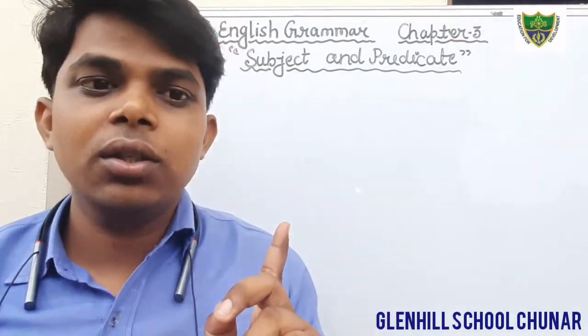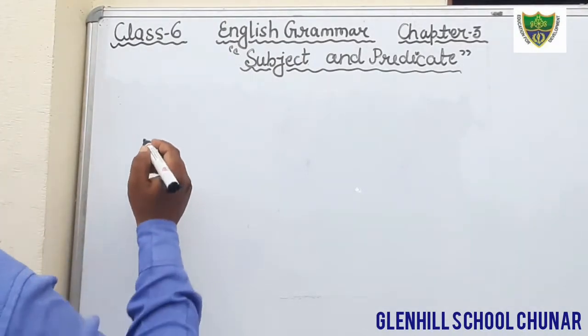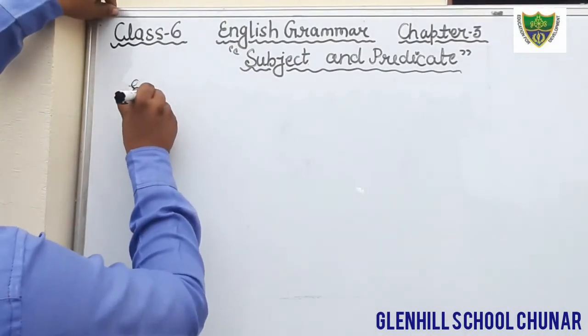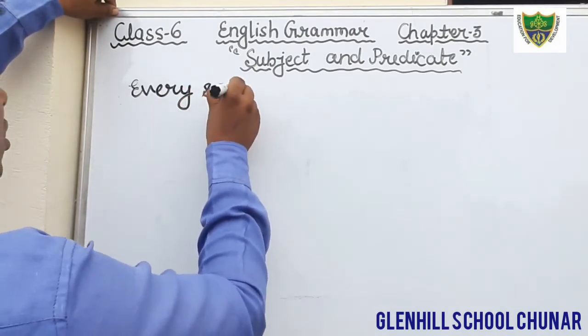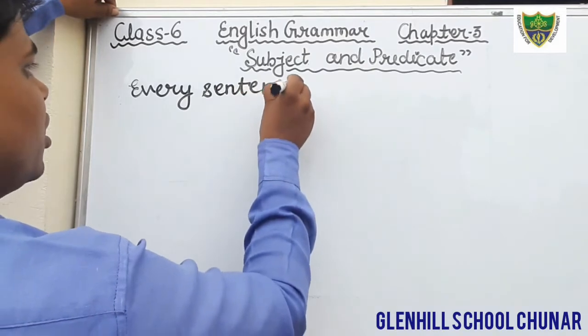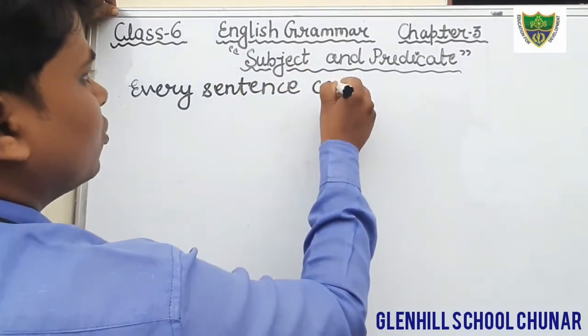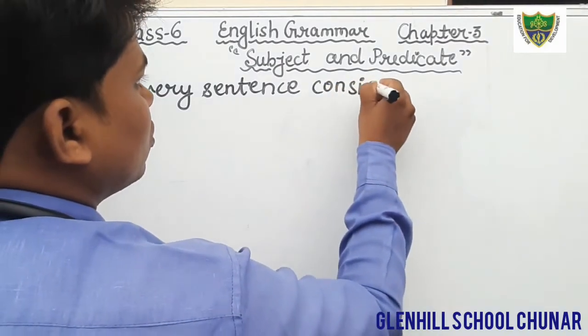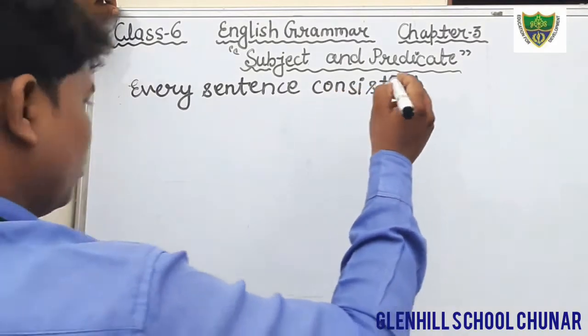So just open your notebook and write down: every sentence consists of two parts.